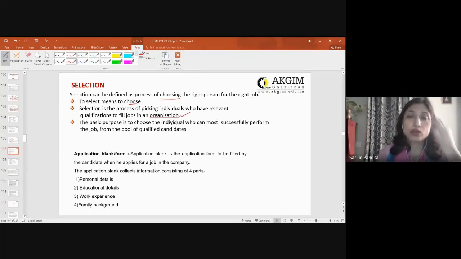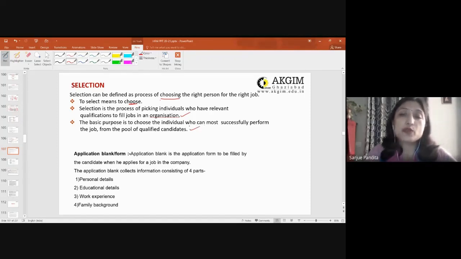That means all those who are eligible. So out of those eligible candidates, you are picking up individuals. The basic purpose is to choose the individual who can most successfully perform the job from the pool of qualified candidates, right? Now the question arises, how do we choose? We have a pool of candidates that has been created. Now, how do we choose? So we have a process of choosing, so that it ensures that you get the right person for the right job with the right skills, right?